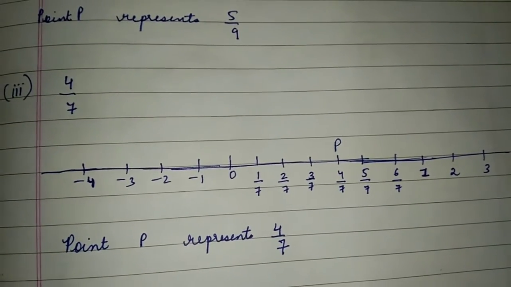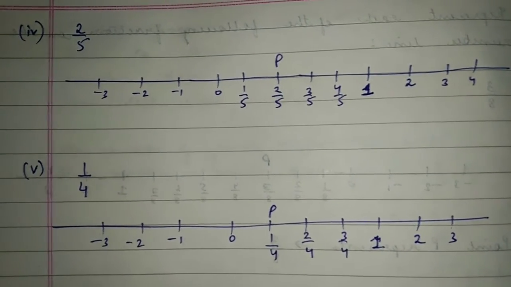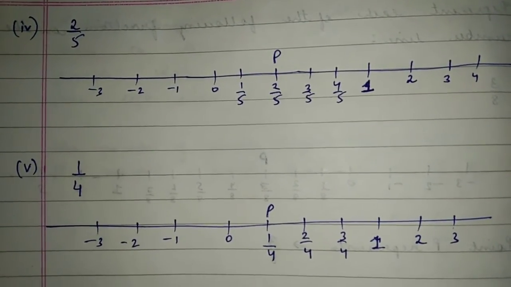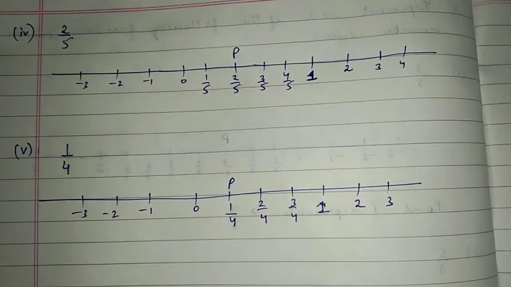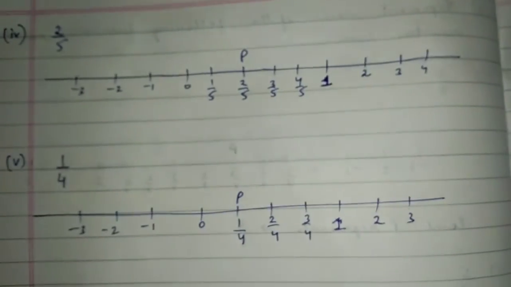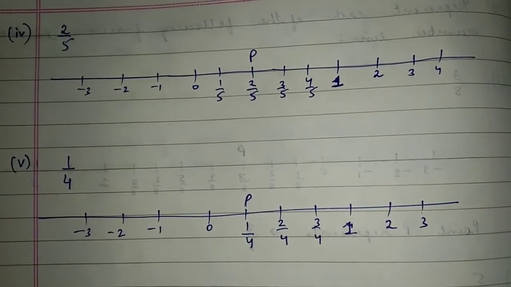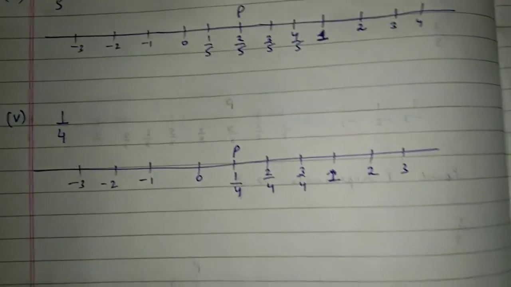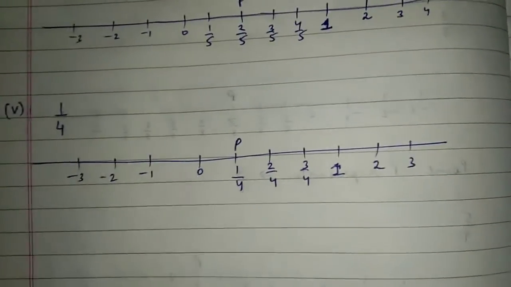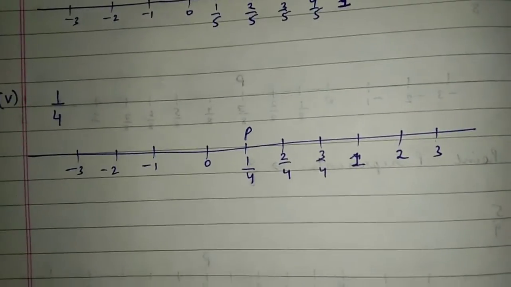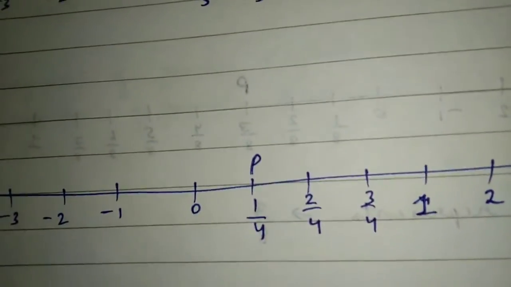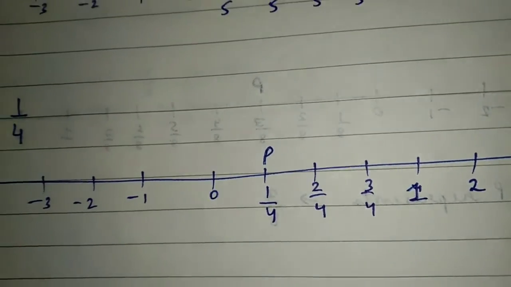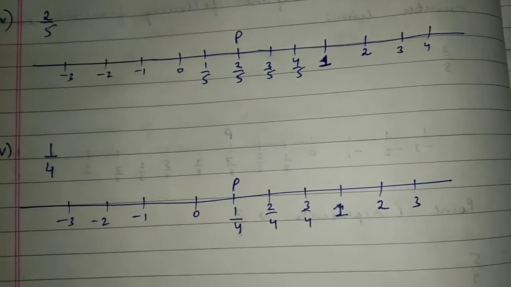and you would write point P represents 4 by 7. Similarly in these two questions, here the total parts were 5, so we have divided 0 to 1 into 5 parts, and then we have represented the required fraction as P. Here there were 4, so we have divided them into 4 parts, and then the one which we wanted, we have represented it as P. So this was all about our first exercise.